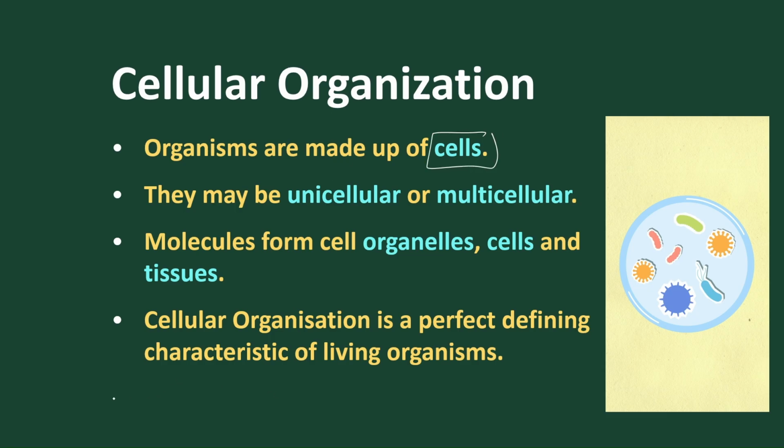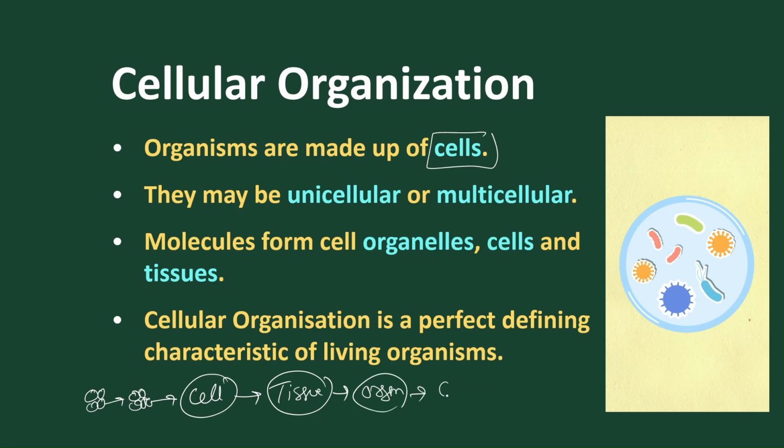As we all know, we have atoms, and these atoms group into molecules, and these molecules gather to form a cell, and these cells gather to form tissues, and the tissues gather to form organs, and the organs gather to form an organ system, and the organ system forms the organism. So, a single cell, this is a single-cell organism. When they unite, they can form an organism. So this organism is made by cells.